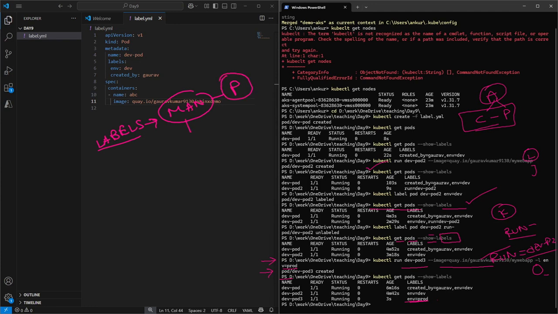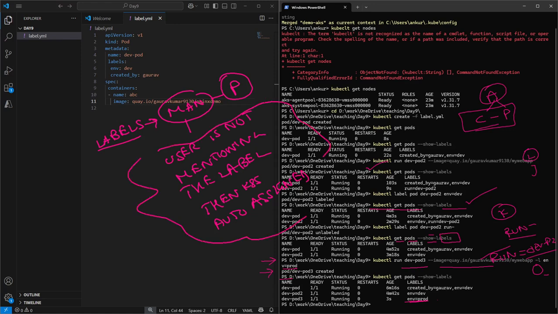Okay, if the user is not mentioning the label, then Kubernetes will auto assign it. Okay, and what is going to be auto assigned would be the command and pod name.